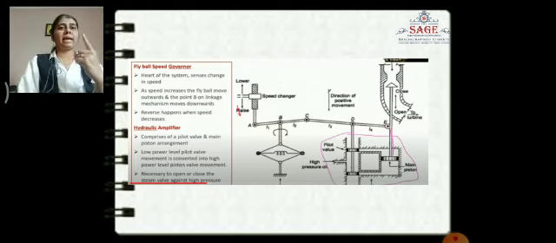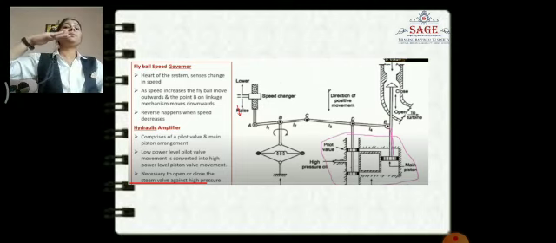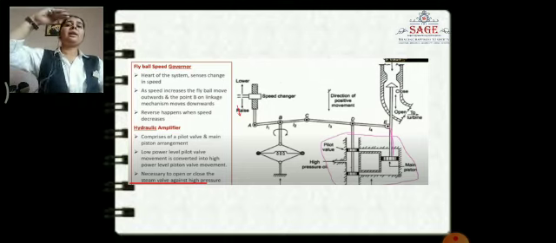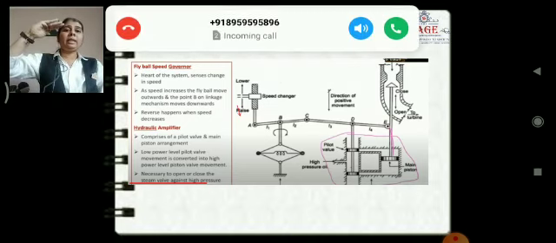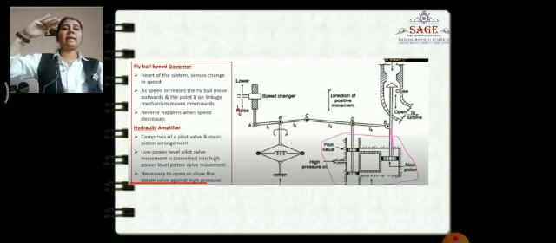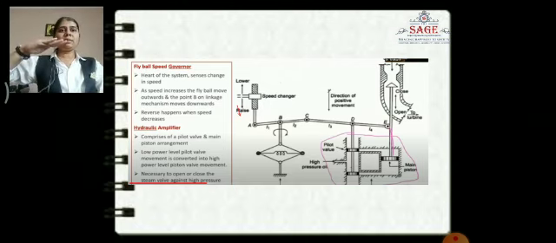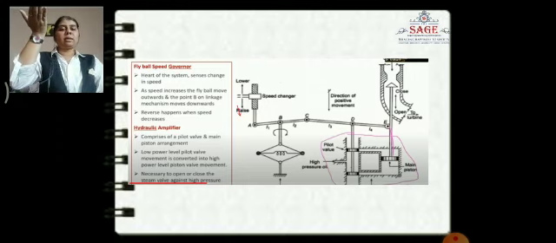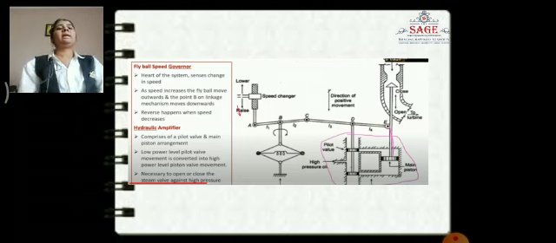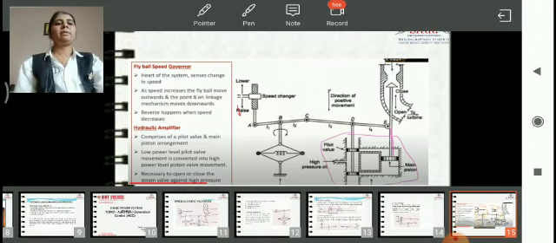The first conclusion is that if the speed changer moves in the downward direction, the speed increases. If the speed changer moves in the upward direction, the alternator speed decreases. If the speed increases, the speed changer moves in the downward direction, which we take as the positive side. If the speed changer moves upward, the speed will decrease. This is today's session.